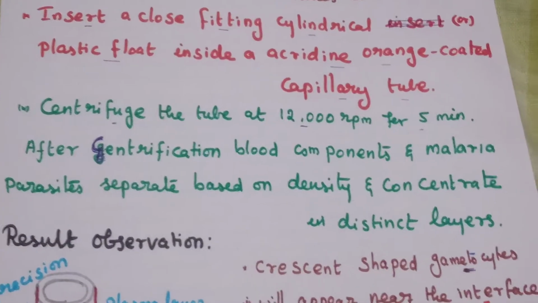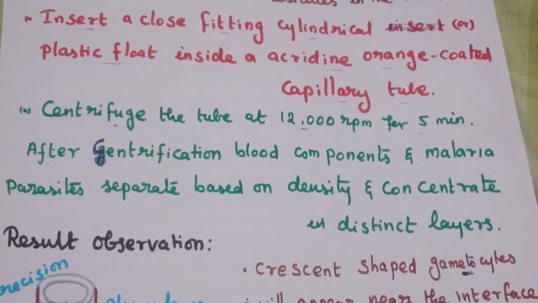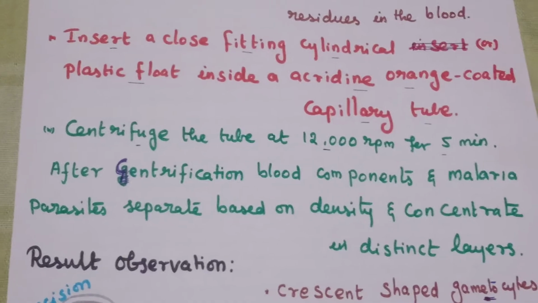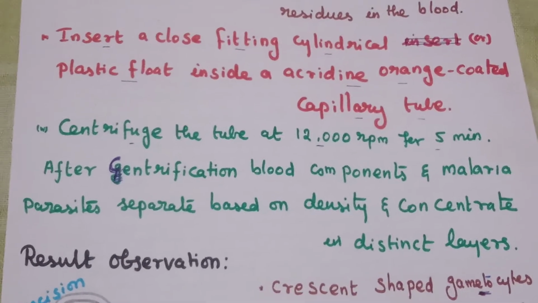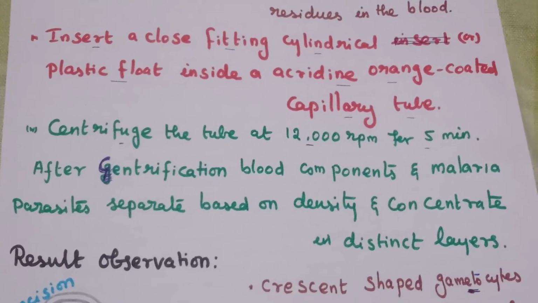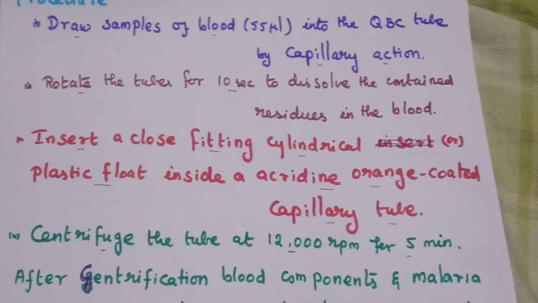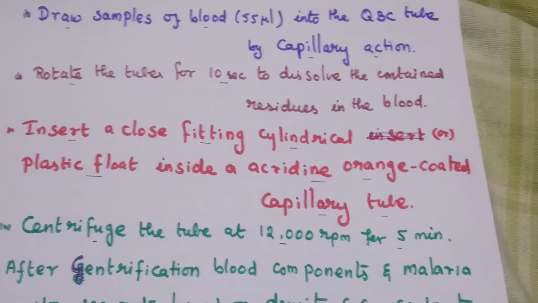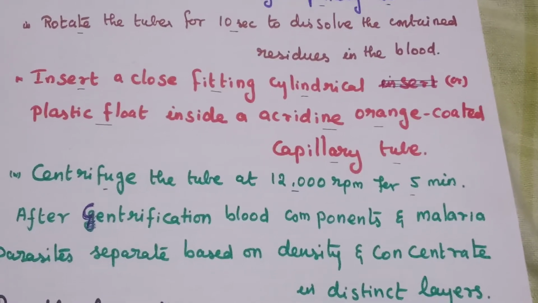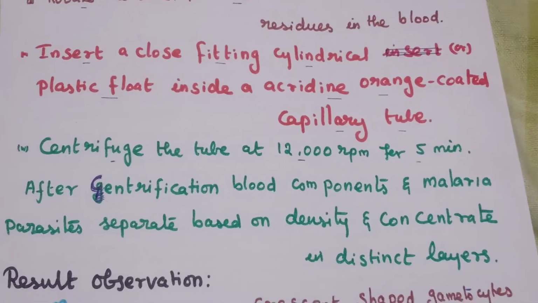After centrifugation, the blood components and malarial parasites are separated based on their density and concentration.